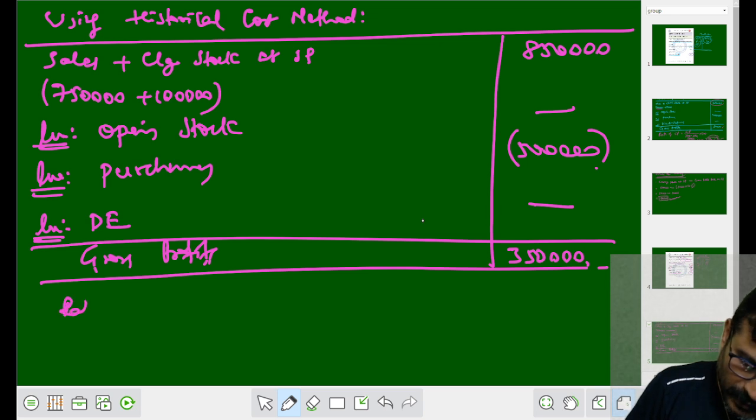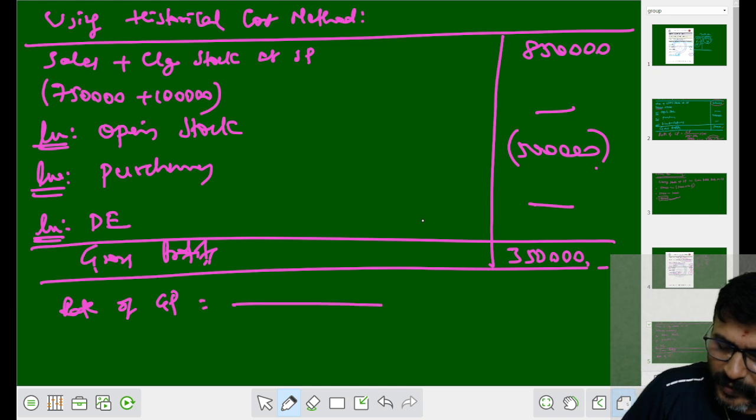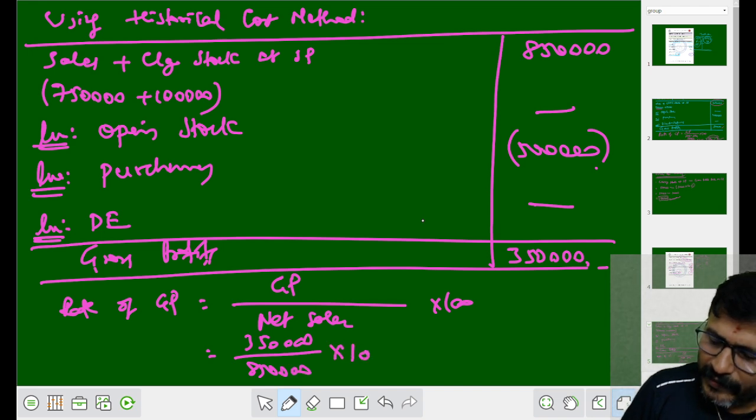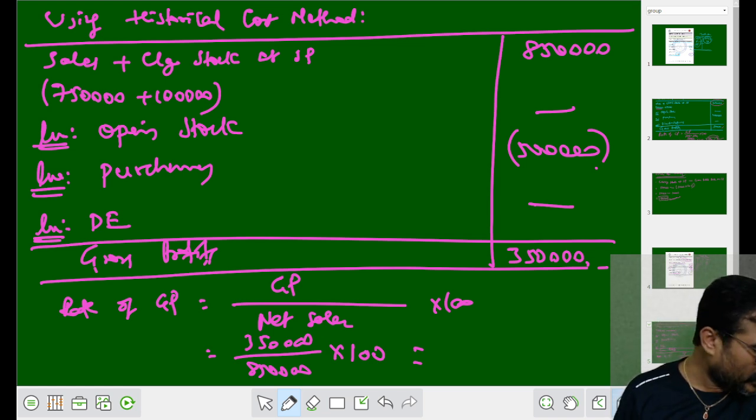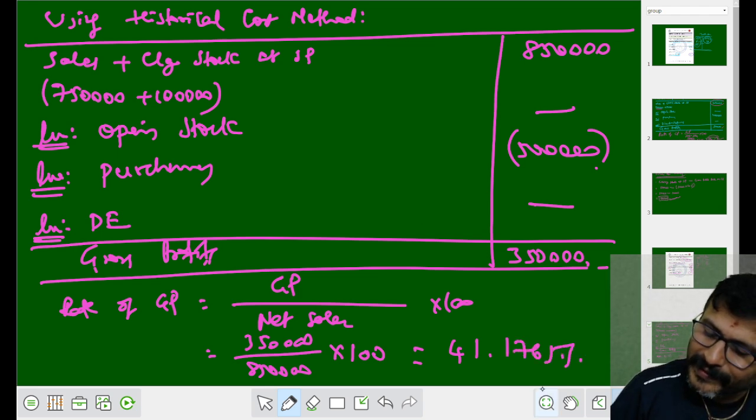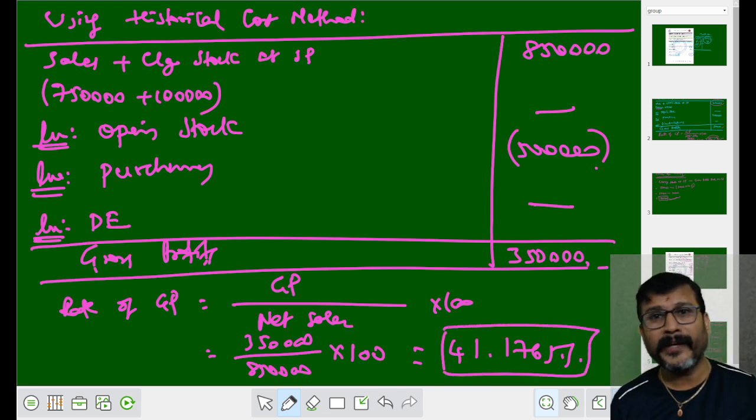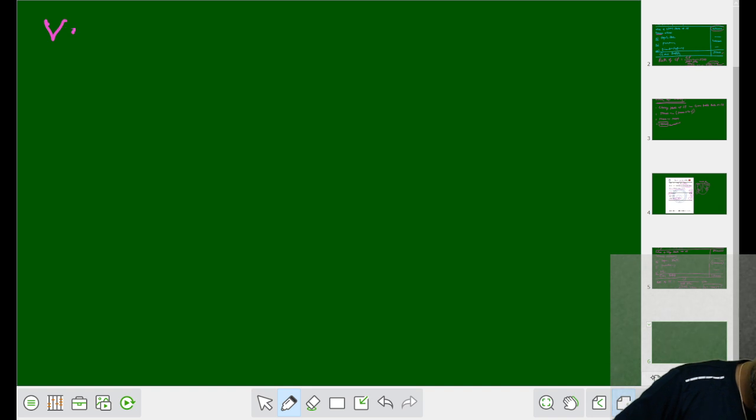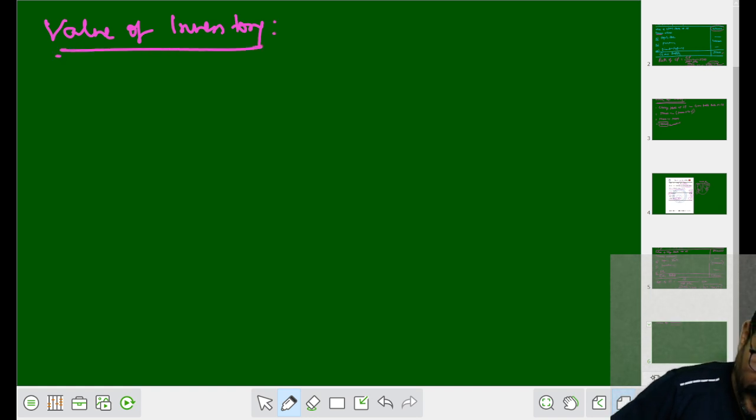Later we have to work out the rate of gross profit. The formula is gross profit by net sales into 100. What is the gross profit? 3.5 lakh. Net sales is how much? 8.5 lakh into 100. Use a calculator and work out. The answer comes to 41.1765%. Okay? Did you understand? Now what we have to do? We have to calculate the value of inventory.